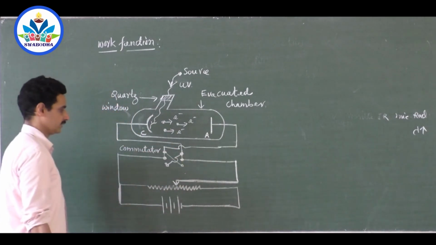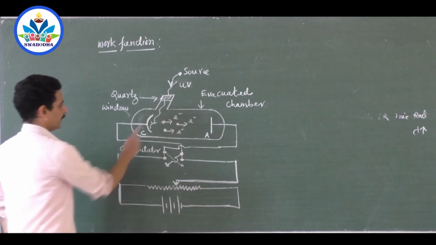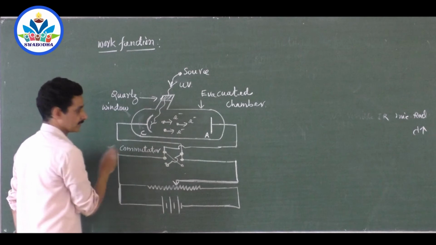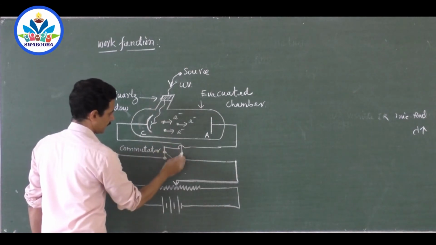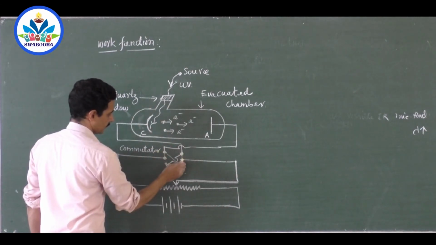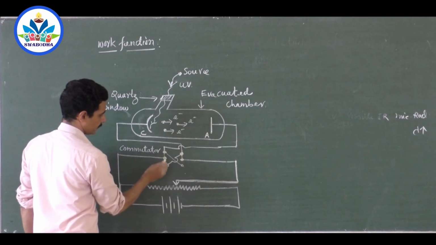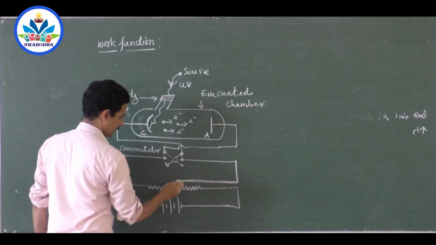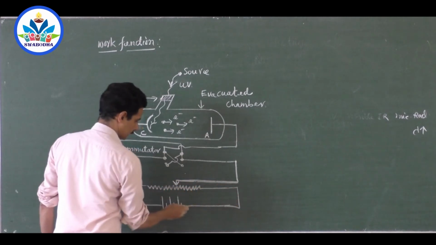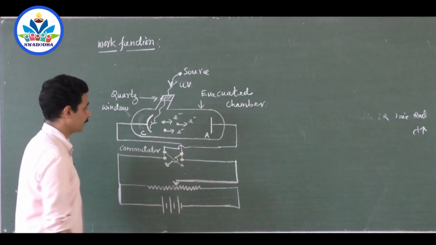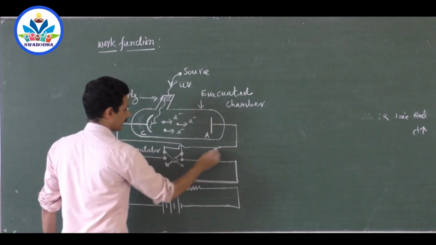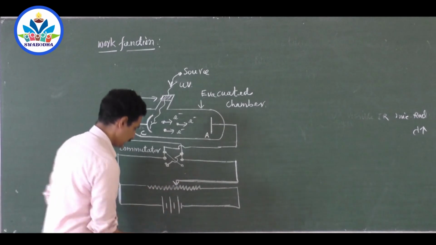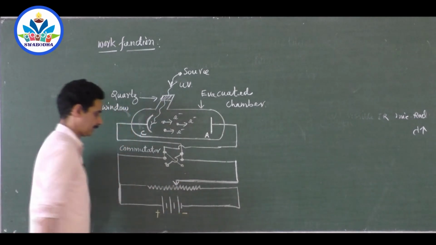Now what is the connection, you see? What about the cathode now? Cathode is connected here, you see the path. Cathode is connected here like this. Of course, it cannot come here because it is open. So cathode from here, here, here, like this, and it is connected to the negative. Am I right? It is negative. What about the anode? Anode from here connected like this, like this, like this, like this to the positive. Is it okay? This is positive of the battery, this is negative of the battery.